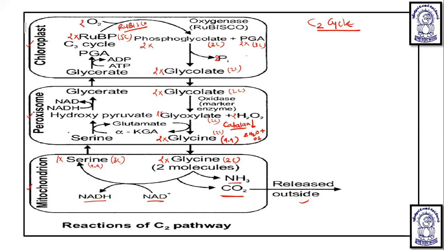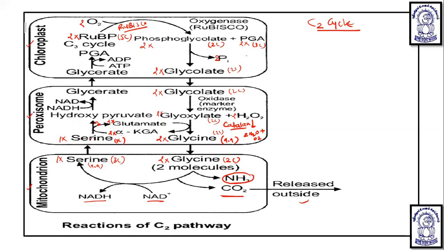Now, serine again comes back to the peroxisome. Here, it releases an amino group to alpha ketoglutaric acid. Suppose 2 molecules of alpha ketoglutaric acid are there, then they can synthesize 2 glutamate molecules. Now it receives one amino group from this amino acid of 3 carbon and another amino group from the other one. These amino groups react with the 2 alpha ketoglutaric acid, and 2 glutamic acids are formed. When 2 glutamic acids break into 2 alpha ketoglutaric acid, they release 2 amino groups that are accepted by glyoxylate and converted into glycine.